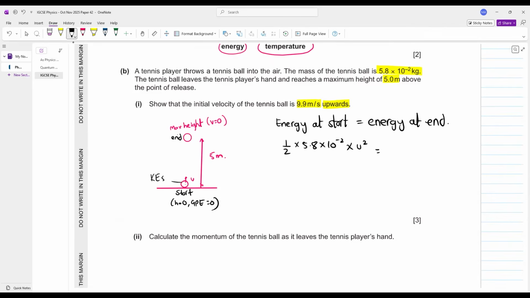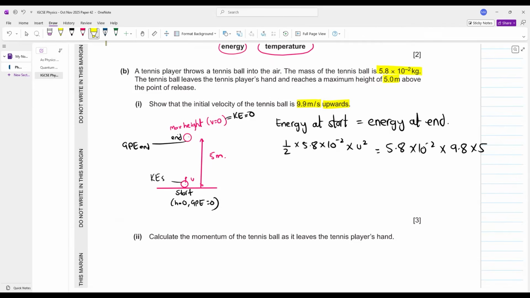At the end point your velocity is zero, that's why at the end point your kinetic energy will be zero. However, at the ending point you are at a certain amount of height, that's why at the ending point आपके पास gravitational potential energy होगी. Mass 5.8 × 10^-2 into g, that is 9.8, into the height, that is 5.